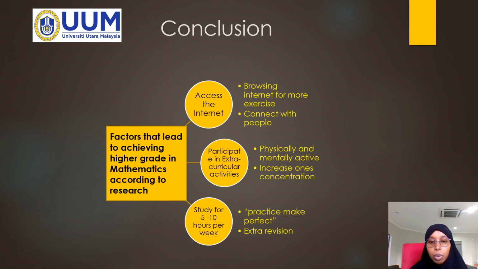In addition, participating in extracurricular activities, which also contains two parts: being physically and mentally active, and increasing focus and concentration. And finally, studying 5 to 10 hours per week, which is practice makes perfect, and also extra revision. Thank you so much, and that's all my part.